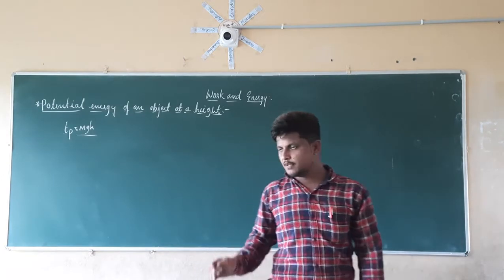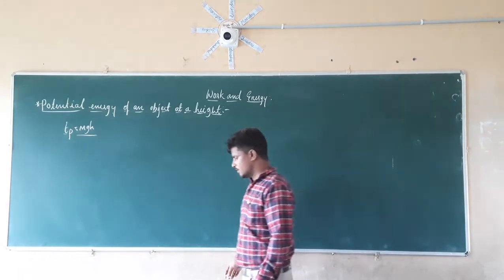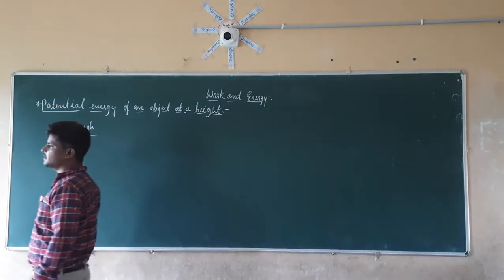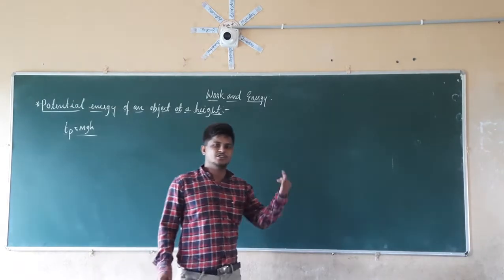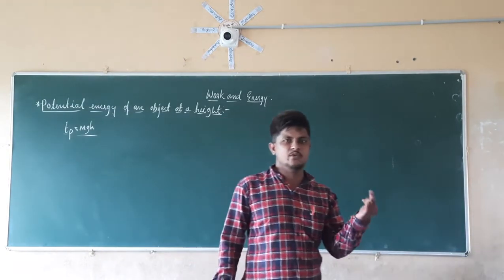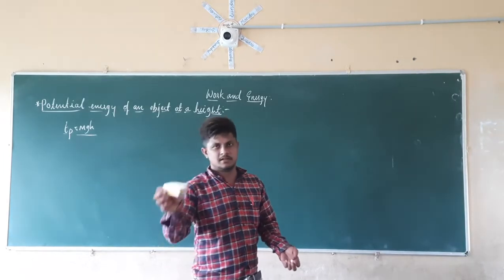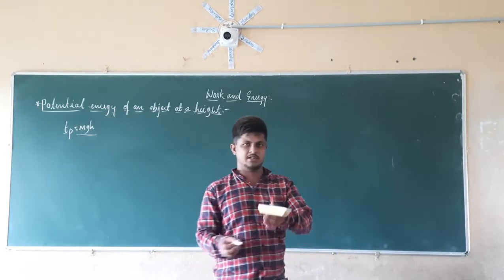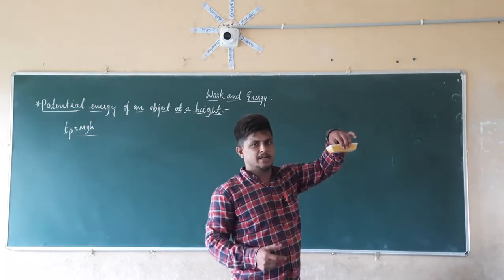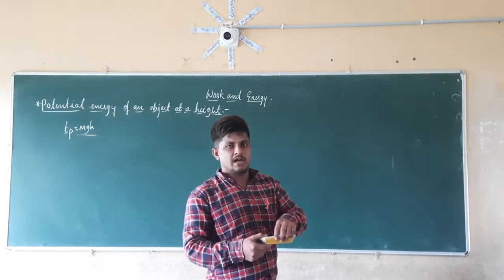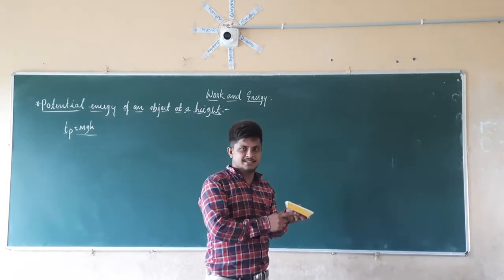It is a form of energy, because of that its SI unit is joules only. Right. So what is the potential energy here? Potential energy is nothing but the energy stored in an object while doing some work. We already know that if I want to put this duster at some height, whatever work I do on this duster is going to be stored in the duster as energy.